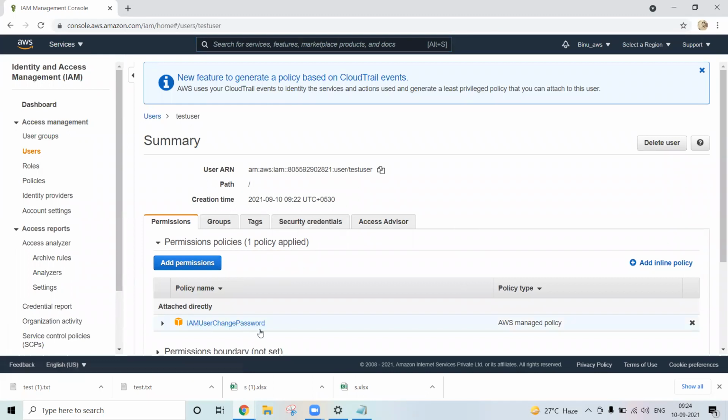The only permission is that I have asked them to change the password at login. That's why one policy came by default, right? Apart from that, I have not provided any access. So let's grant the access. Let's log into that user.